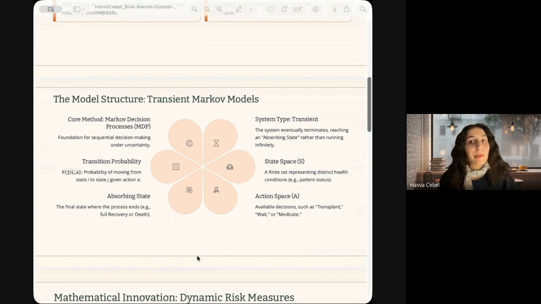And the action space A: at every step we have choices, transplant, wait, or medicate. The transition probability P is the probability of moving from one health state to another given a specific medical action. Our goal is to optimize the path through this state space before the clock runs out.